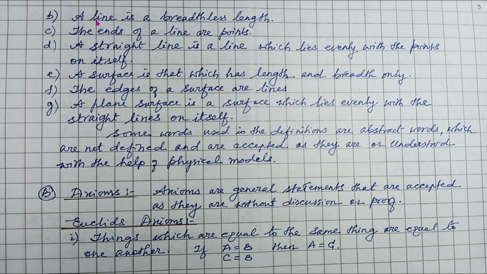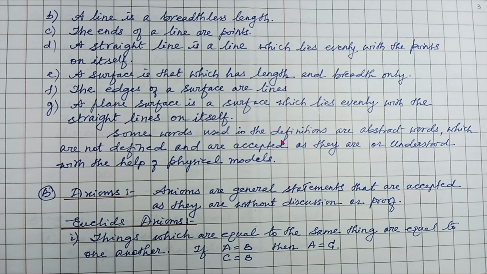Now, a line is a breadthless length. That means a line has no breadth, a line has only length, and that is the meaning of a line is a breadthless length. The ends of a line are points. You know that every line has end points, and that is the important definition. A straight line is a line which lies evenly with the points on itself. A surface is that which has length and breadth only. The edges of a surface are lines. A plane surface is a surface which lies evenly with the straight lines on itself. So these are the definitions given by Euclid in his treatise called Elements.